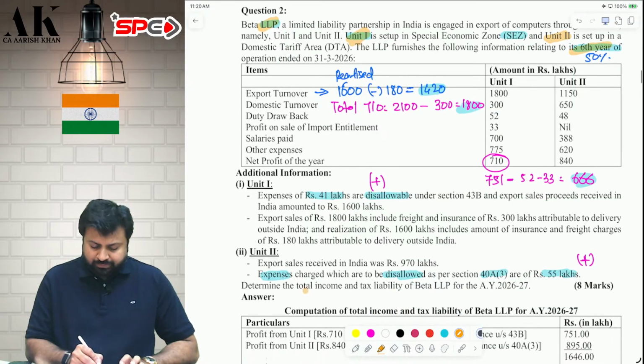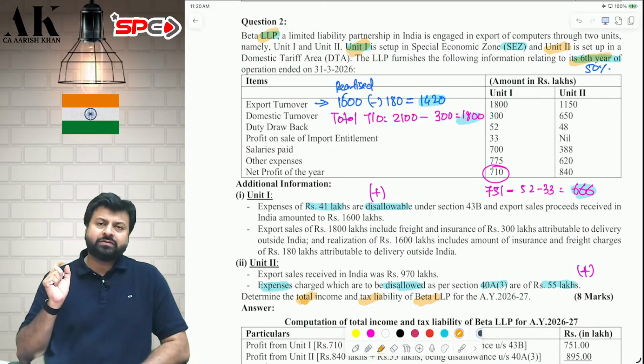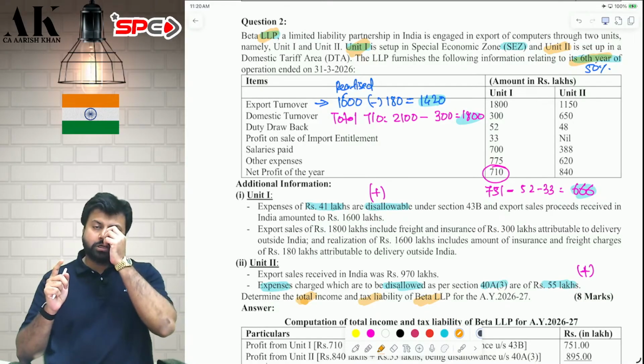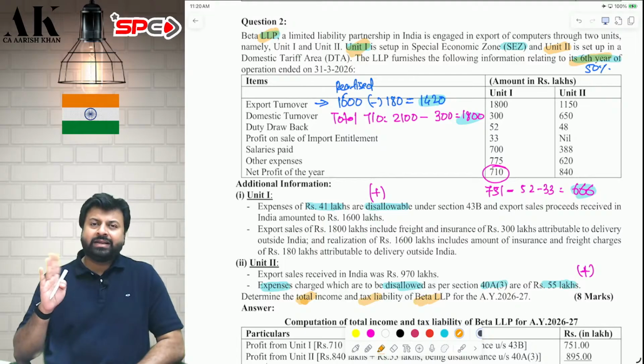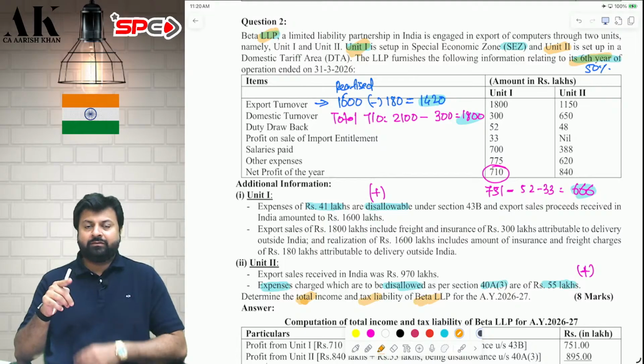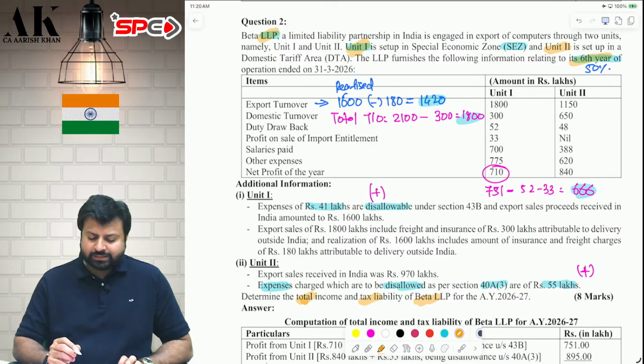Now, we are supposed to compute the total income tax liability of Beta LLP. A lot of things we are supposed to compute. We are supposed to compute gross total income. Then from gross total income, we will compute the 10AA deduction. After that, we will compute total income, then tax, then we will also compute AMT. We have to compute AMT now because it is an LLP and they are claiming 10AA. So, what is the profit of the assessee?